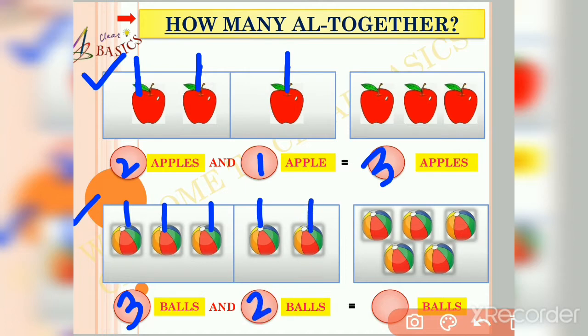Now friends, we have to add the balls of the 2 boxes together. So let us count the balls all together. 1, 2, 3, 4, 5. So friends, 3 balls and 2 balls is equal to 5 balls. Friends, I hope this is clear to you now. Now friends, let us proceed on to our next slide.